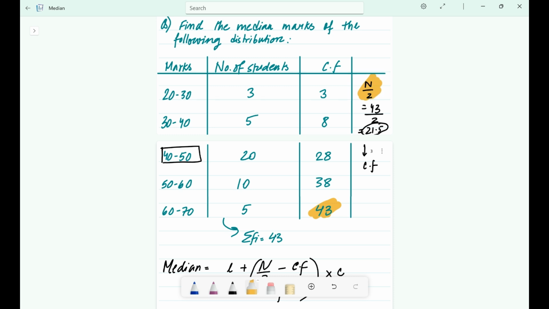How do we find the median class? N by 2 is 43 by 2, which is 21.5. Okay. Now we look at the cumulative frequency column. Which class is the first one where the CF is more than 21.5?